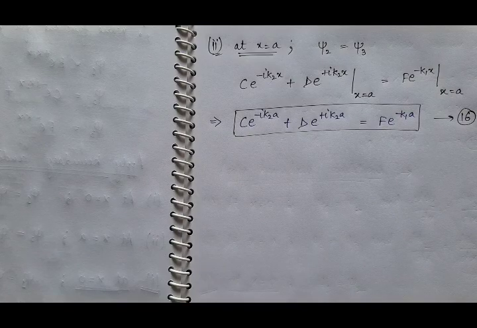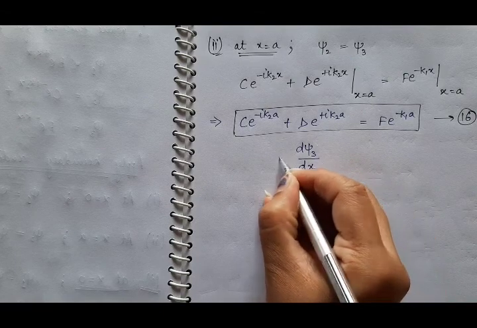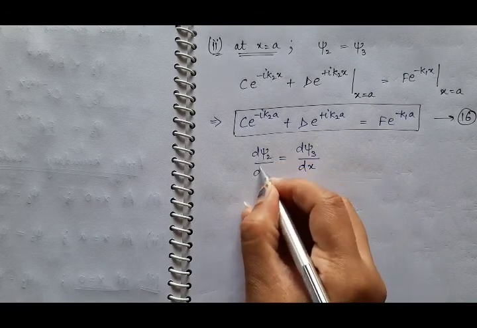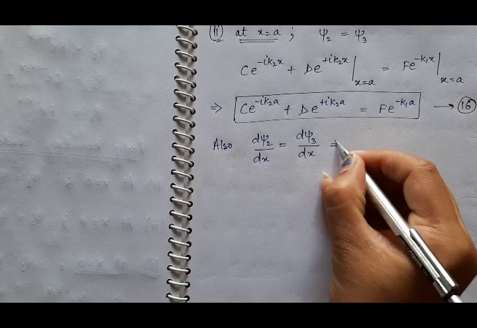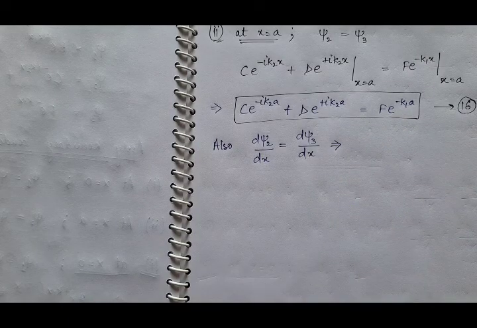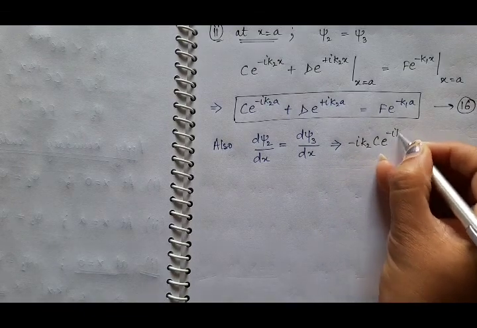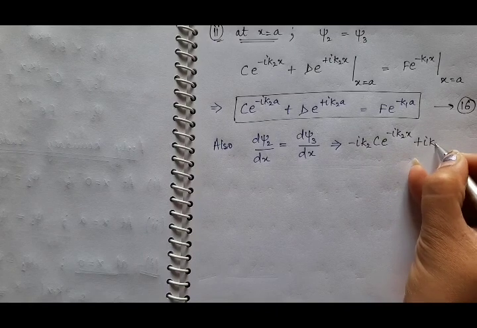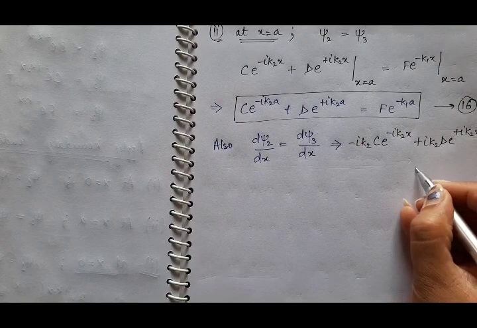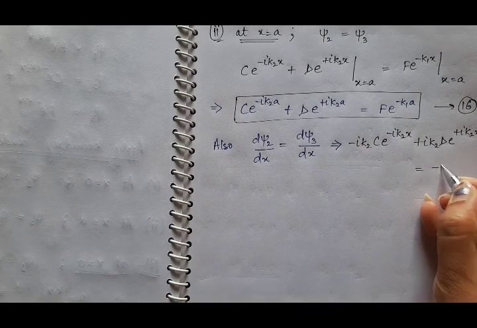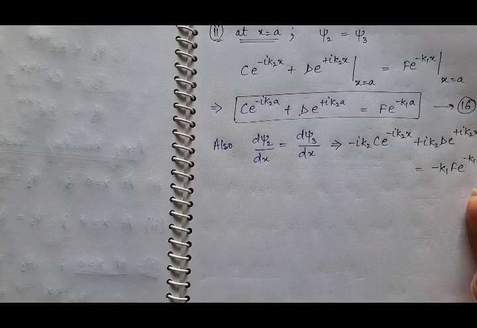So according to the second part of the second boundary condition, we have d psi 3 by dx equal to d psi 2 by dx. So this condition will give us the derivative of psi 2. It is minus iota k2 c e raised to power minus iota k2x plus iota k2 d e raised to power plus iota k2x is equal to minus k1 f e raised to power minus k1x at x is equal to a.